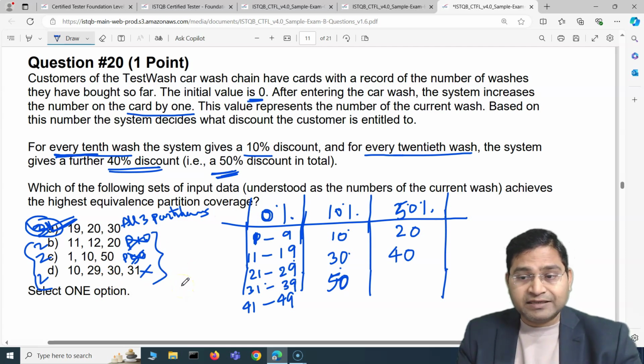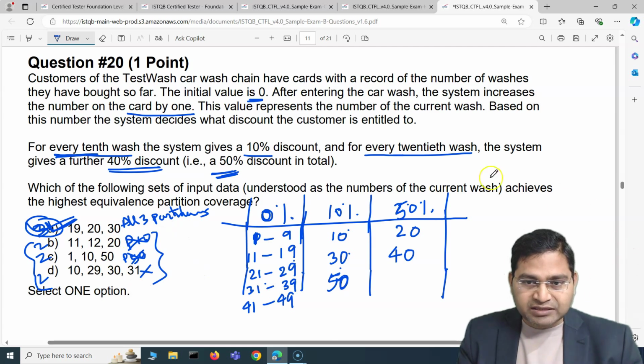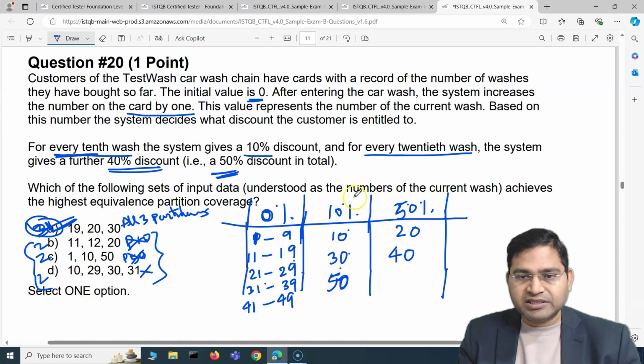But make sure you don't take this much time. I am explaining this, that's why it took that long, but otherwise you just create these partitions and quickly fill in the values, and you will be able to figure out easily that all the others cover only 2 partitions, and only the first one covers all 3 partitions. So basically this is the highest equivalence partition coverage. Okay, so that's all for this video.